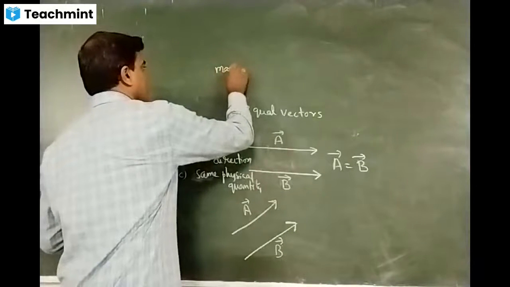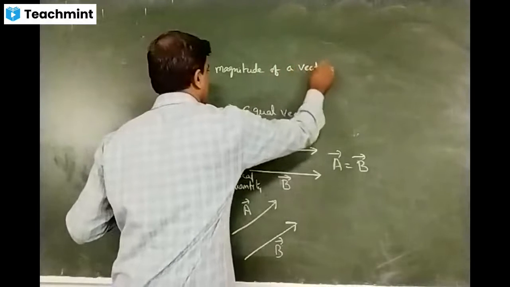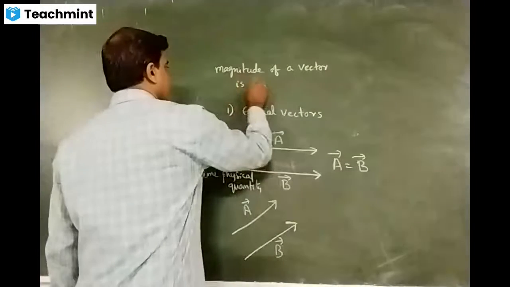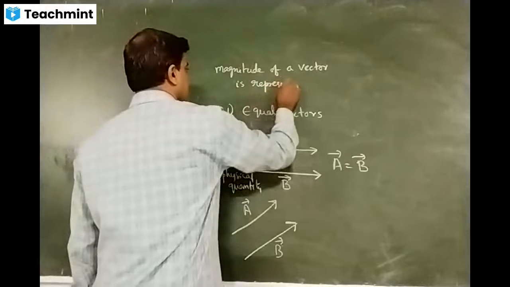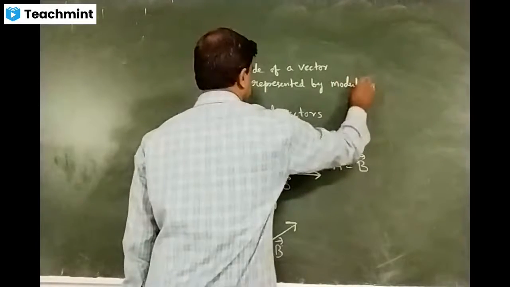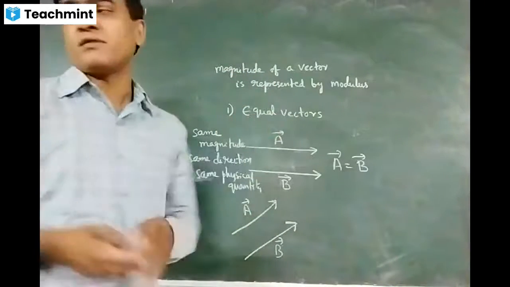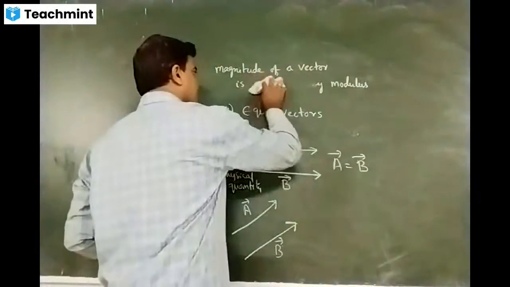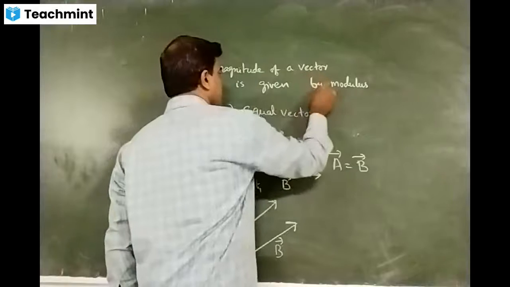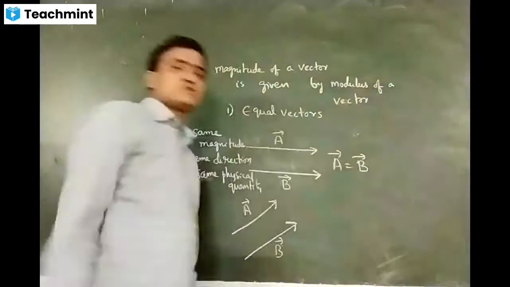Magnitude of a vector. Magnitude of a vector, or modulus, is given by the modulus of the vector.